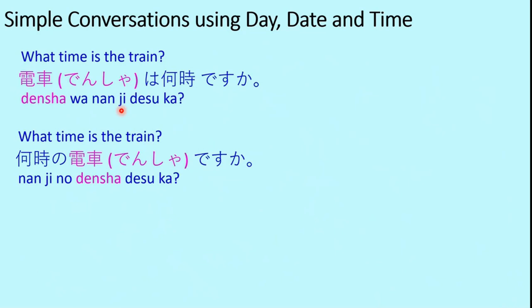So this can be asked in a different way as well. Nanji no densha desu ka? So nanji no means at which hour. Again, the meaning of this question is still the same: what time is the train? It's just a different way of asking this. Nanji no densha desu ka? As you know, we use no for belonging. So nanji no densha desu ka means which hour belongs to this train. In one way it gives the same meaning, at what time is the train, but the way of asking is that the train belongs to which hour.